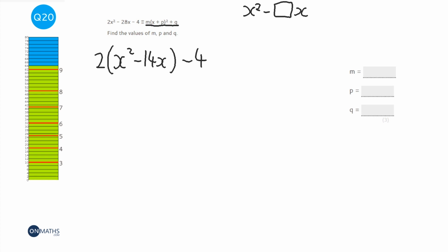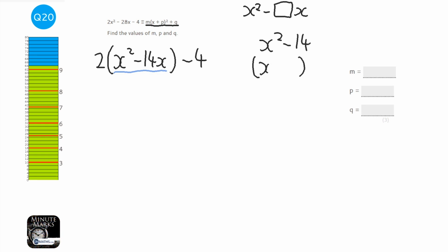You could also factorize out the 4 as well, but I'm just going to leave that alone because I'll deal with that later. Now that we've got what we need to be able to complete the square, which is the x squared minus something x, we are going to complete the square. Now to complete the square, and I'm going to do this over here to show you a little bit easier, what you need to do is put the x minus half of the bit here, so it's going to be x minus 7 squared. Now if you expand that, using FOIL, that would be x squared minus 7x